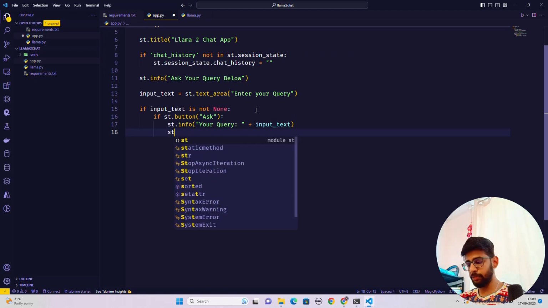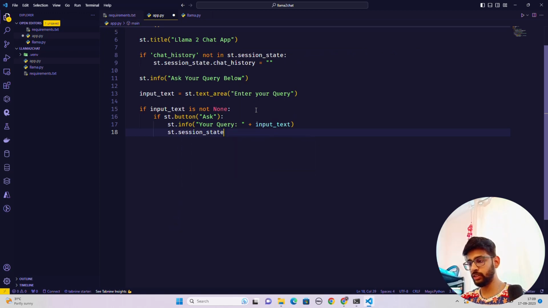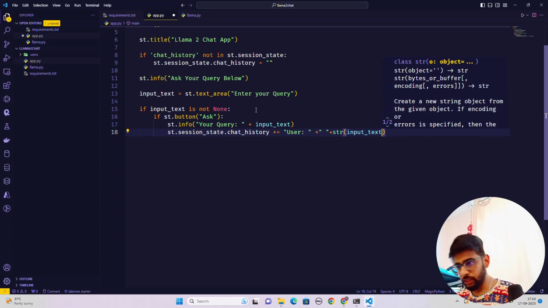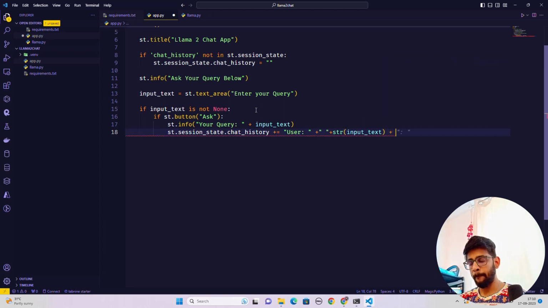Now let's have that session state. So ht.session_state.chat_history equals, now we have a user, and this user, so user, and then we can give a space and then the string of your input text, and then the next line to show the Llama2 response, right?